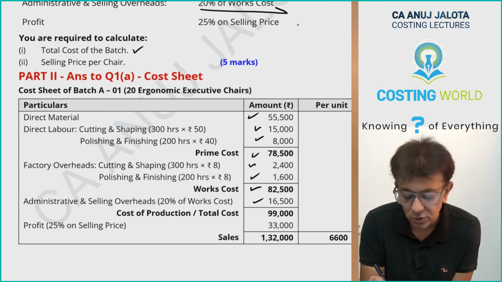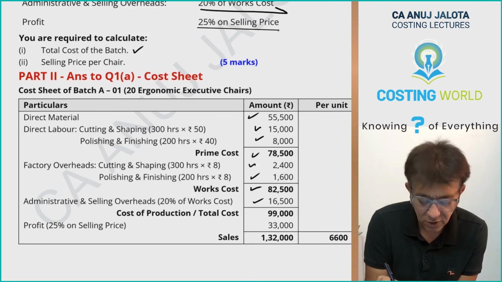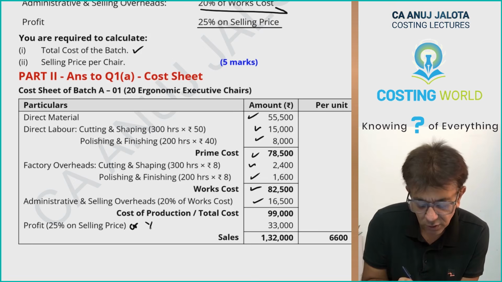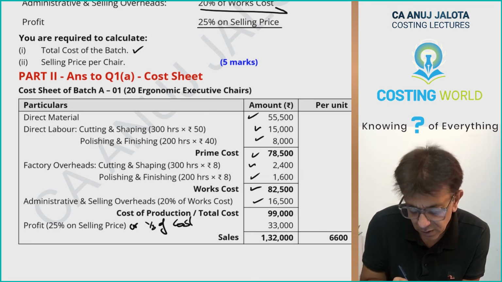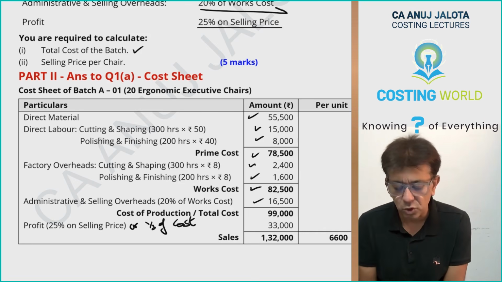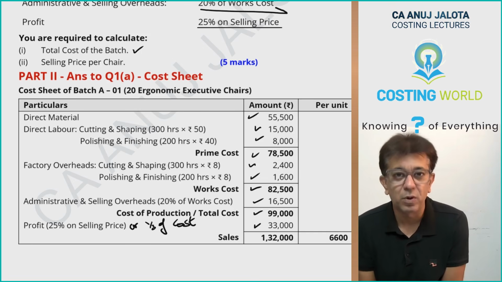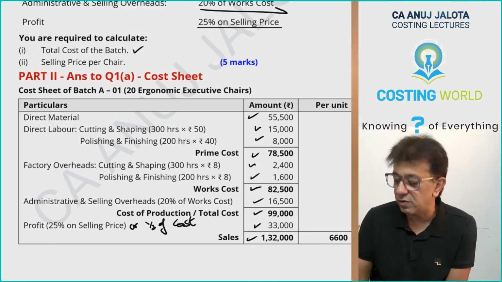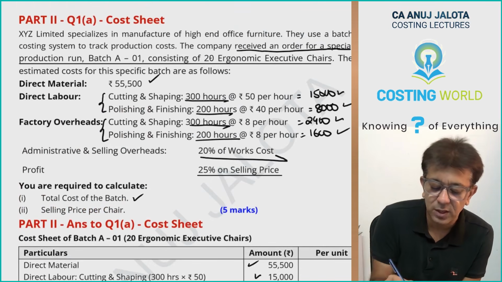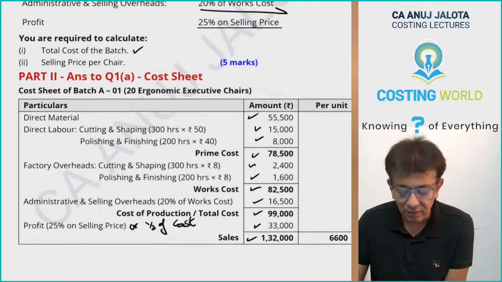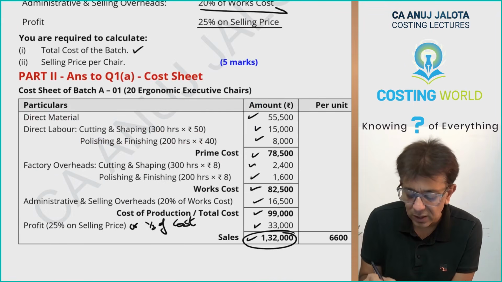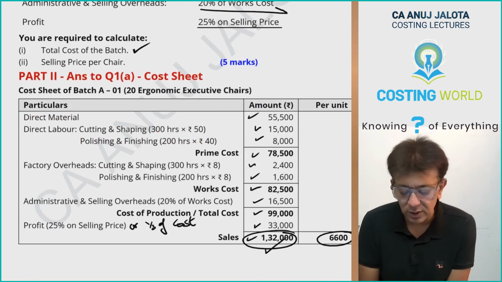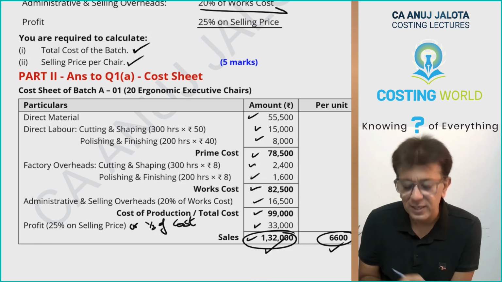Once you get the total cost, profit is 25% of selling price. Please do remember, 25% of selling price is 1/4 of selling price. That is also equal to 1/3 of cost. But the moment you do that, I guess your job is altogether over. You got your total cost, add up your profit, that's 1/3 of cost. That'll give you your target sales. This is the sales we want to have from how many chairs? 20 chairs. So you divide this figure by 20, and you will arrive at 6,600. So total cost of the batch is 1,32,000 and selling price per chair is 6,600.